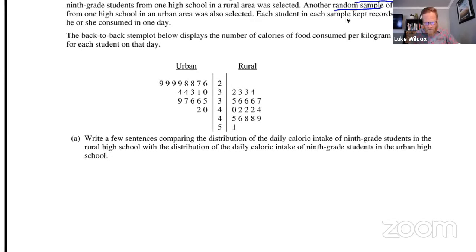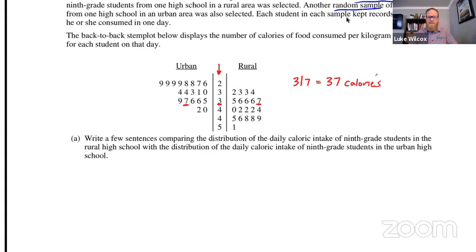And just to make sure we know what the Stemplot represents here, if we look at, say, this 3 and this 7, what that's telling me, I'm going to give you a little bit of a key here, is 37. So the number here is the tens, and then the number that is the leaf is the ones number. So this represents 37 calories. And on the other side, well, look, there's a 37 calories on the other side as well.